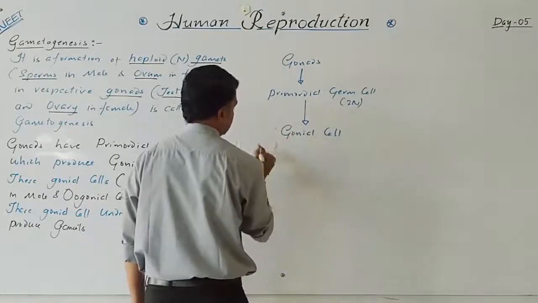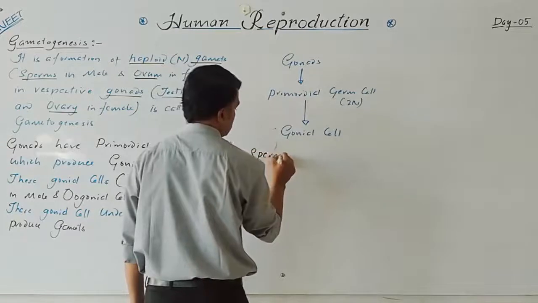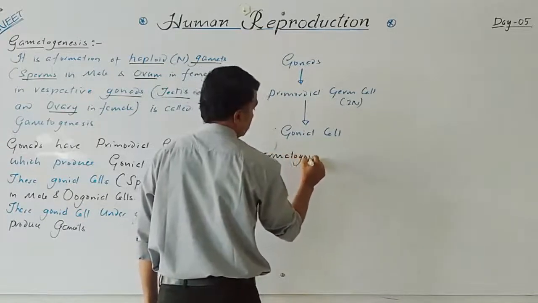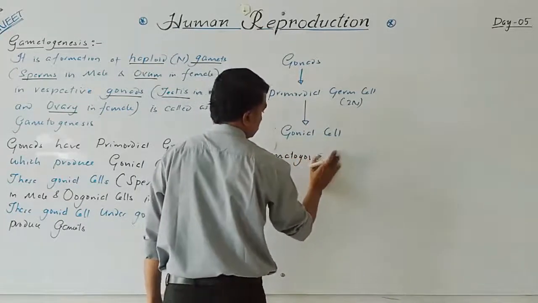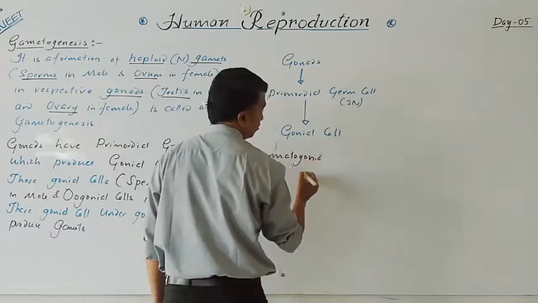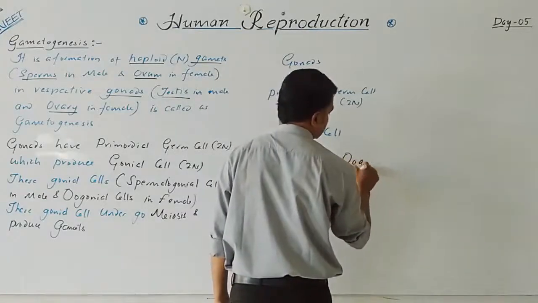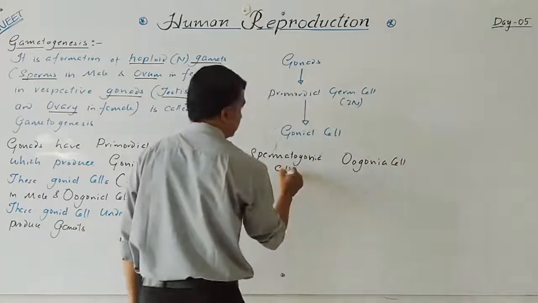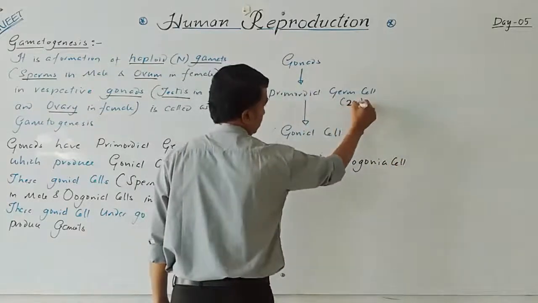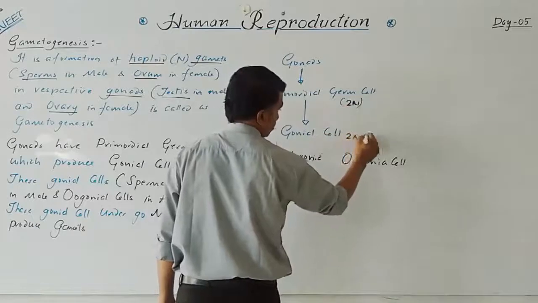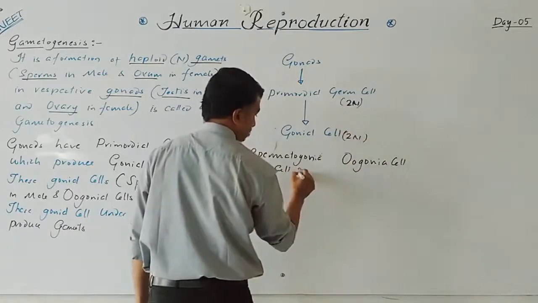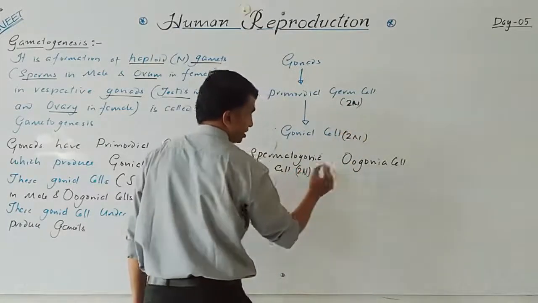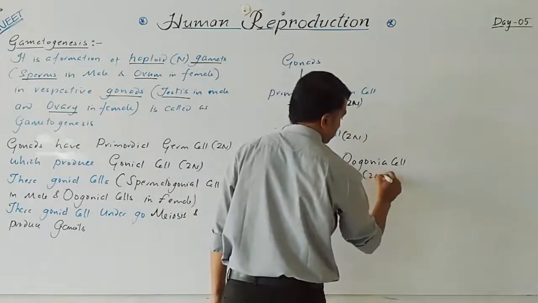In male, it is spermatogonia, and in female, it is oogonia cell. So these are diploid. Gonial cells are also diploid. In the male it is called a spermatogonia cell, and in female an oogonia cell.